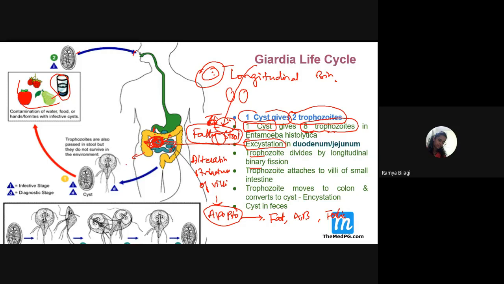In the infected person, due to malabsorption, there will be malnourishment. So this ultimately results in loss of weight. Loss of weight will be present. So malnourishment, and then ultimately it will result in loss of weight.